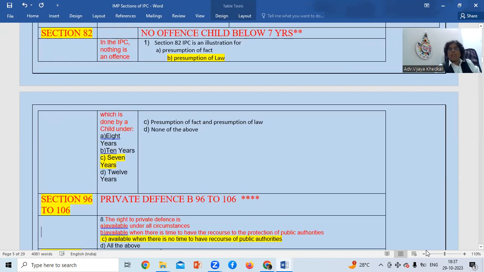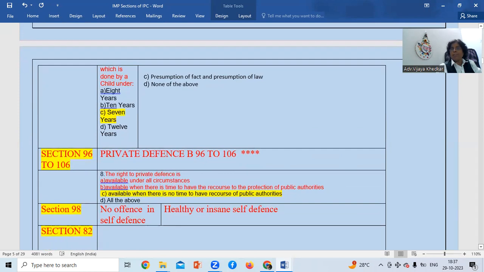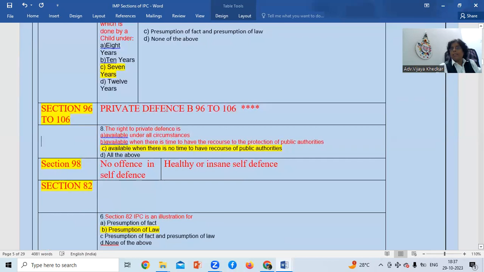So this is no offense by a child below 7 years. This is also asked twice. This is a presumption of law, and the options were like 8 years, 10 years, 7 years. Many people know about this, but we just get confused. So please remember, 7 years is the presumption of law for an innocent kid who will not be punished for any kind of offense. So who is a child? The kid of 7 years, below 7 years.